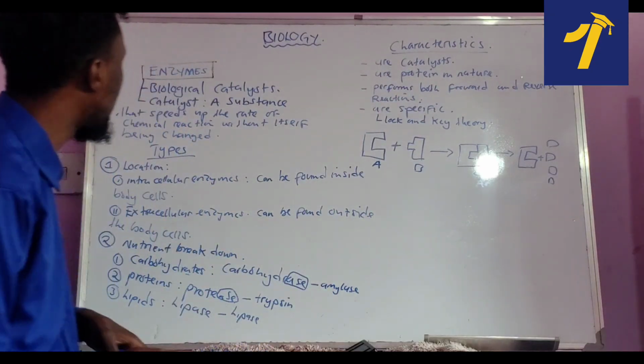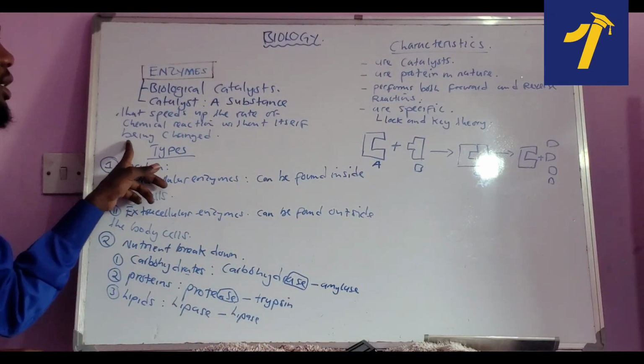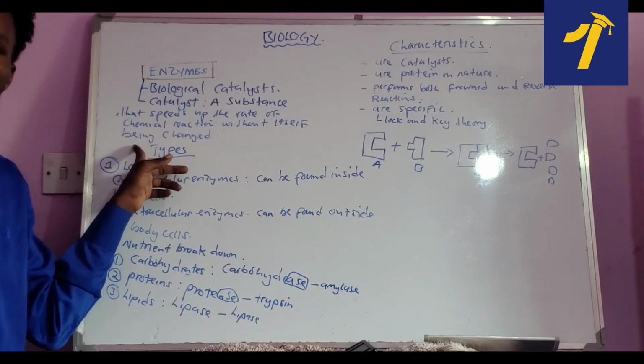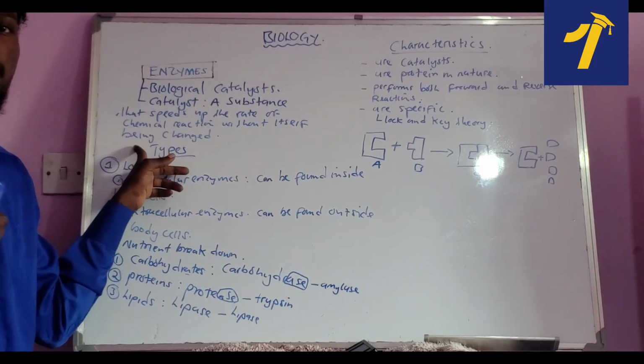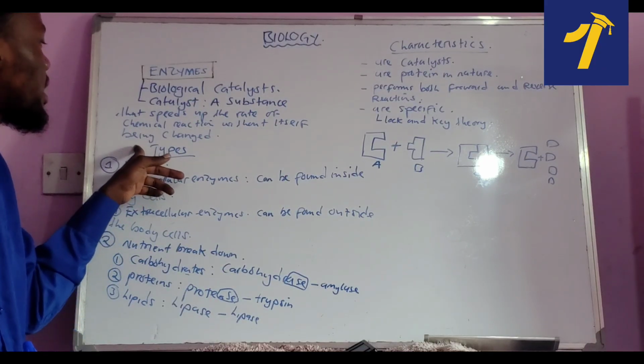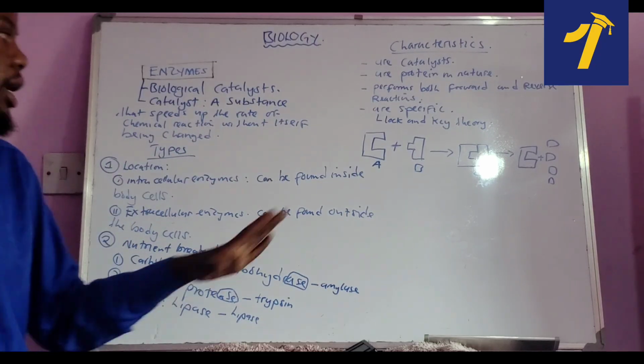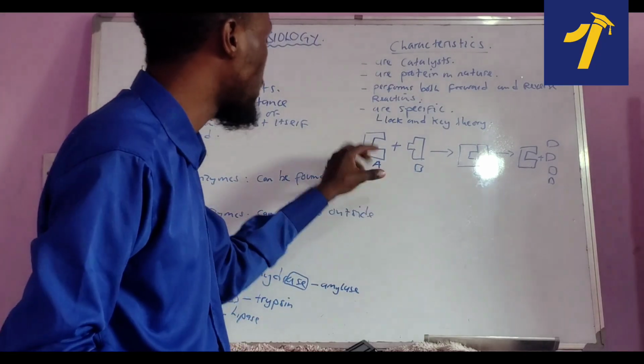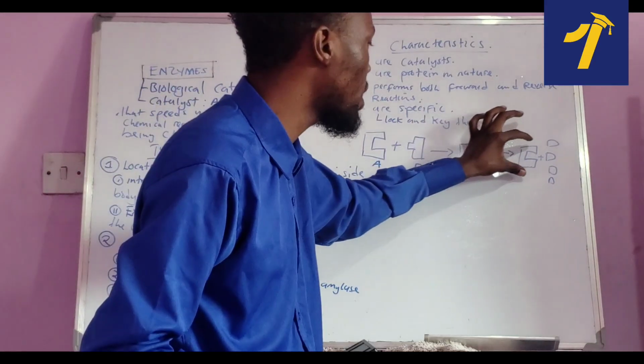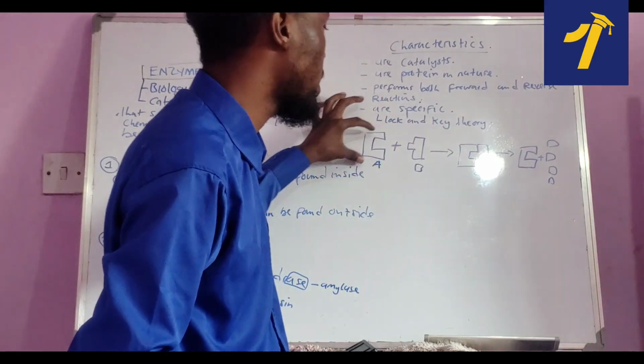Because we said an enzyme is not changed, even after or before a chemical reaction. So that's the characteristic of an enzyme. This structure is just the same up to here. So this is an enzyme.